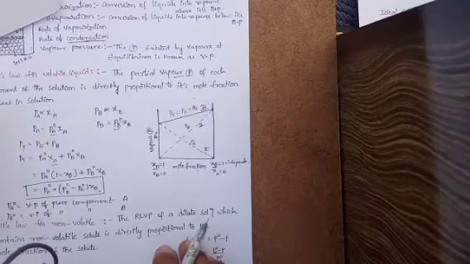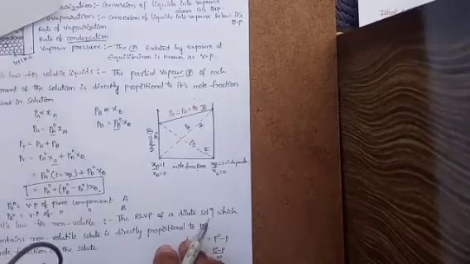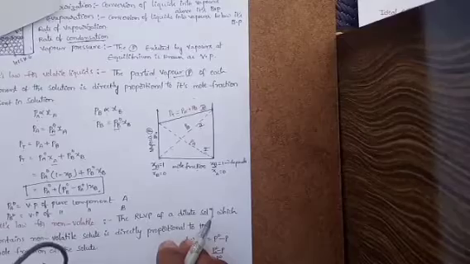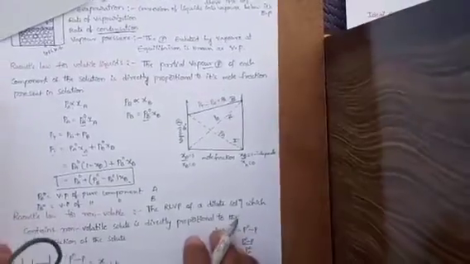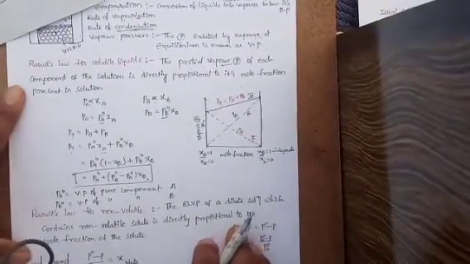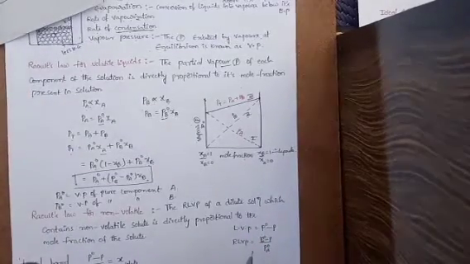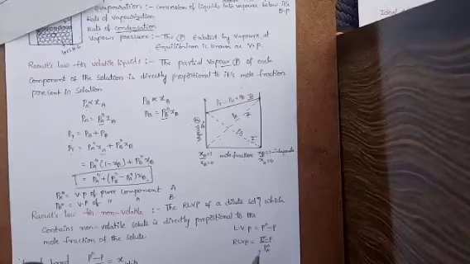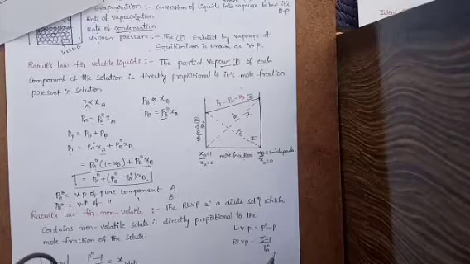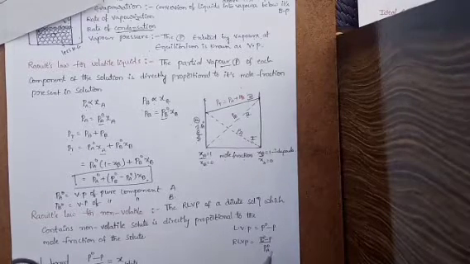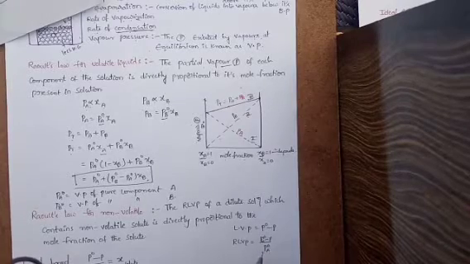And this Raoult's law is applicable for only ideal solutions. And one more thing, this Raoult's law is applicable for only dilute solutions. You have to remember it is applicable for only ideal solutions and dilute solutions.